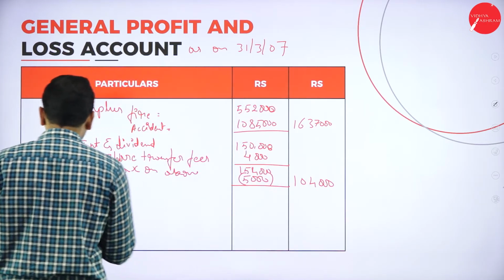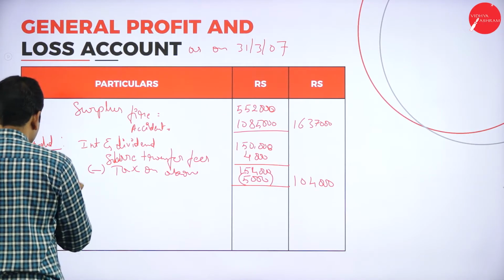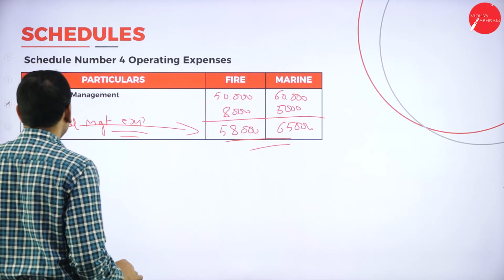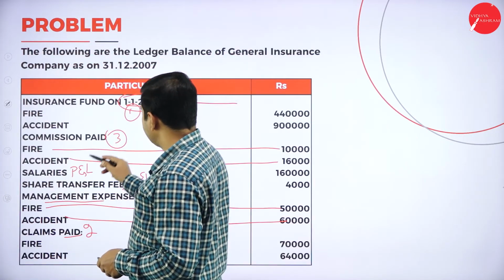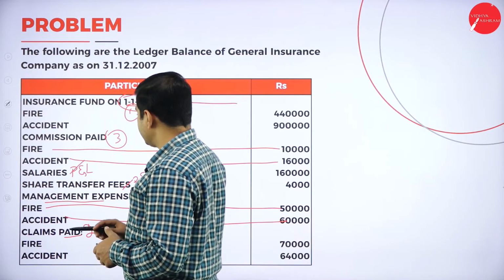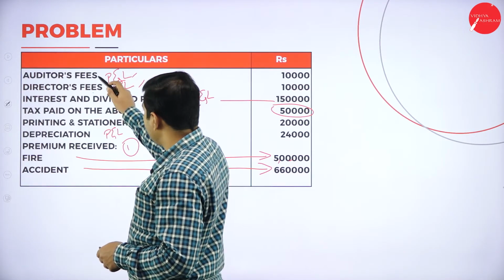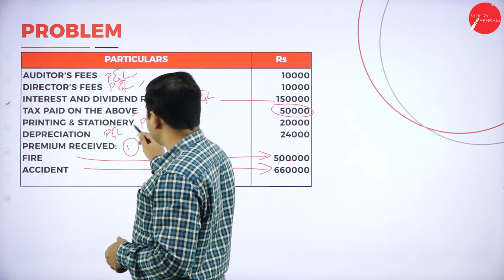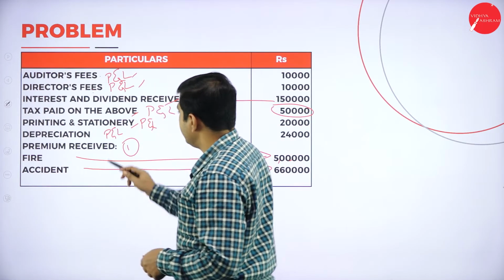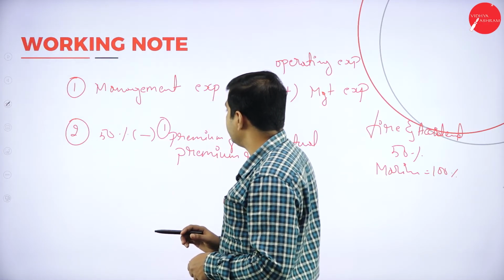Now deduct or less other expenses. What are the other expenses? Salary paid here. Salary is an expenses. So apart from that, audit fees, director fees is an expenses. Printing and stationery is an expenses. Okay, and depreciation is an expenses for the company. So deduct these items.